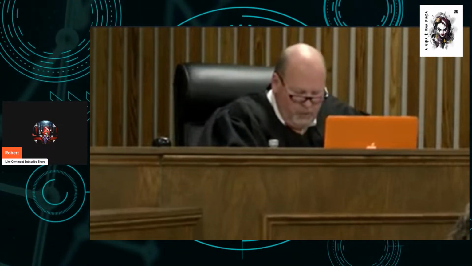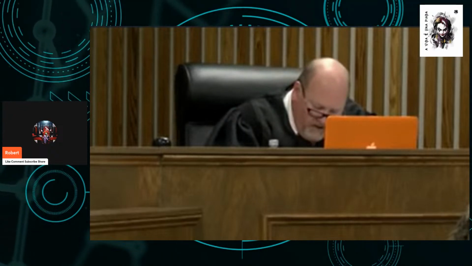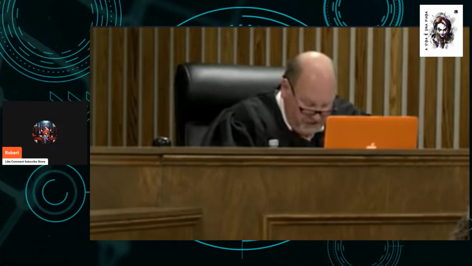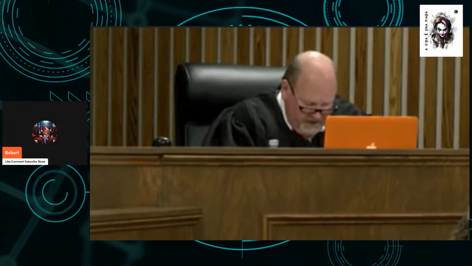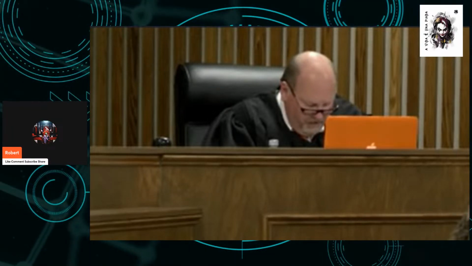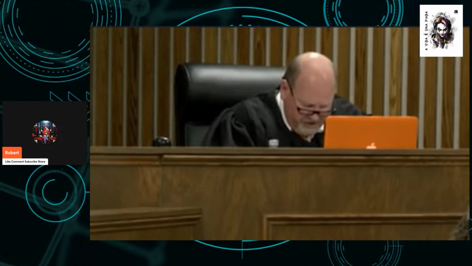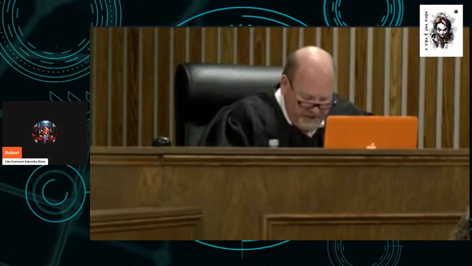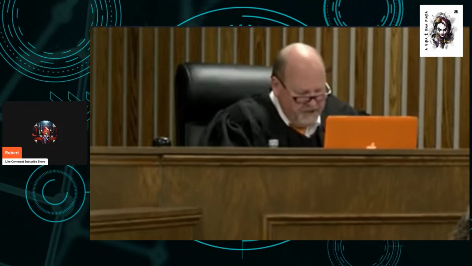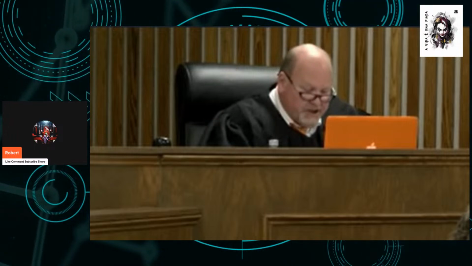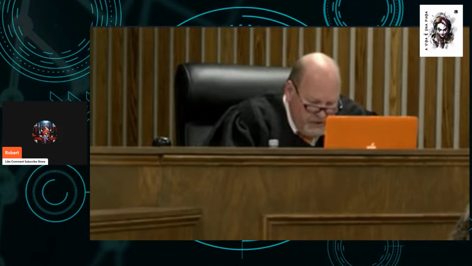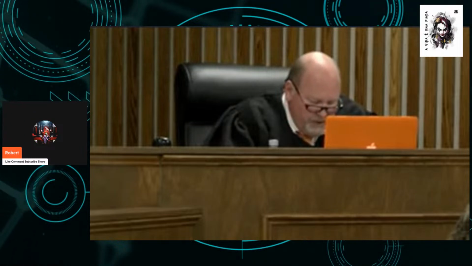Lesser included offense, counts 1, 2, 3, 4, and 5. Assault. Any person who commits an assault upon another is guilty of a crime. For you to find the defendant guilty of this offense, the state must have proven beyond a reasonable doubt the existence of the following essential elements: 1, that the defendant caused bodily injury to another, and 2, that the defendant acted either intentionally, knowingly, or recklessly. For purposes of this count, intentionally, knowingly, recklessly, and bodily injury are defined for you in the definition section of these instructions.